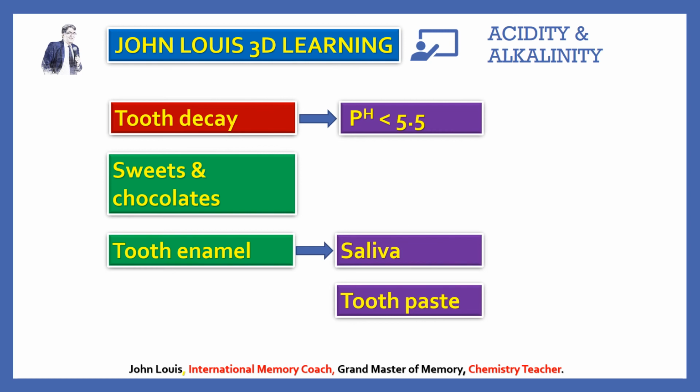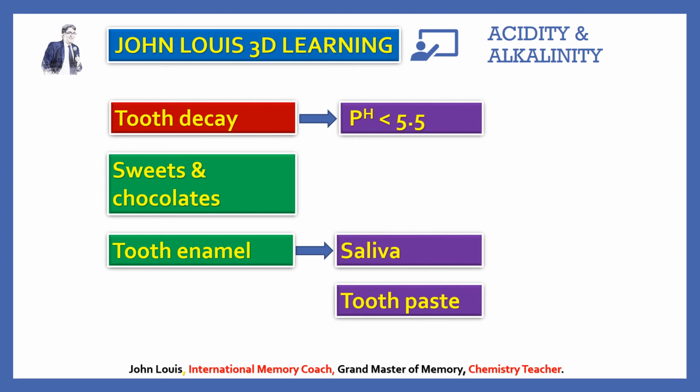See here, if you take excess sweets and chocolate, the pH value goes below 5.5, and that will damage our entire teeth. Even the hardest part of our body, tooth enamel, cannot withstand that. It will be corroded and our tooth has to be removed.